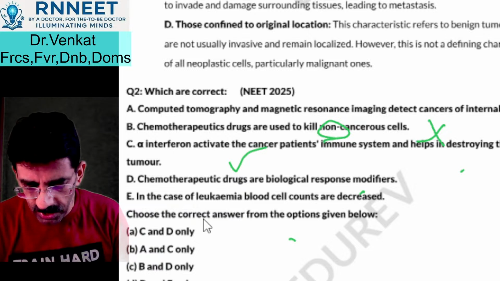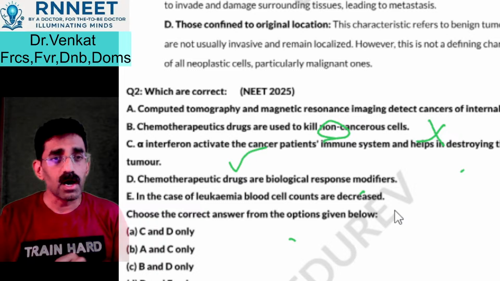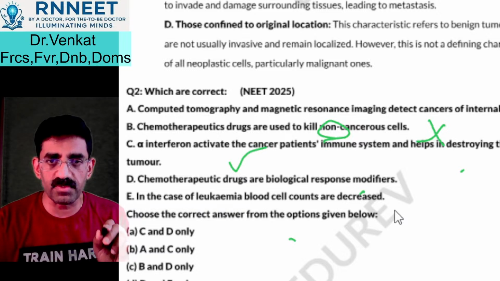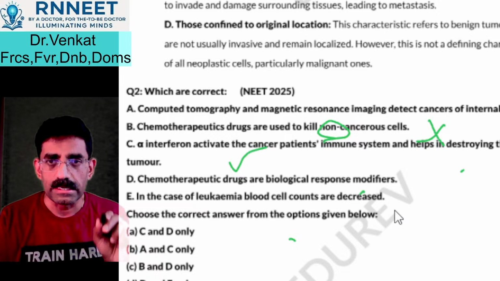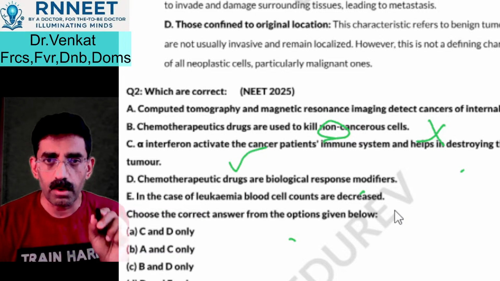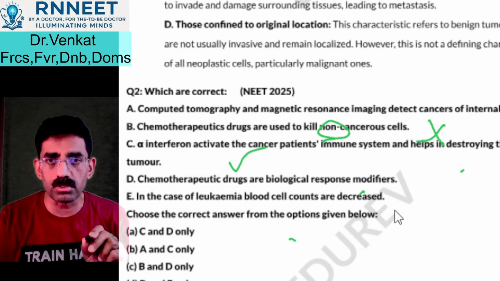Right. Chemotherapeutic drugs are biological response modifiers. Are they biological response modifiers? He is asking, which of these are correct? You need to tick only the correct ones. Okay, so the B is wrong. C is correct, you know that. D, are they biological response modifiers?